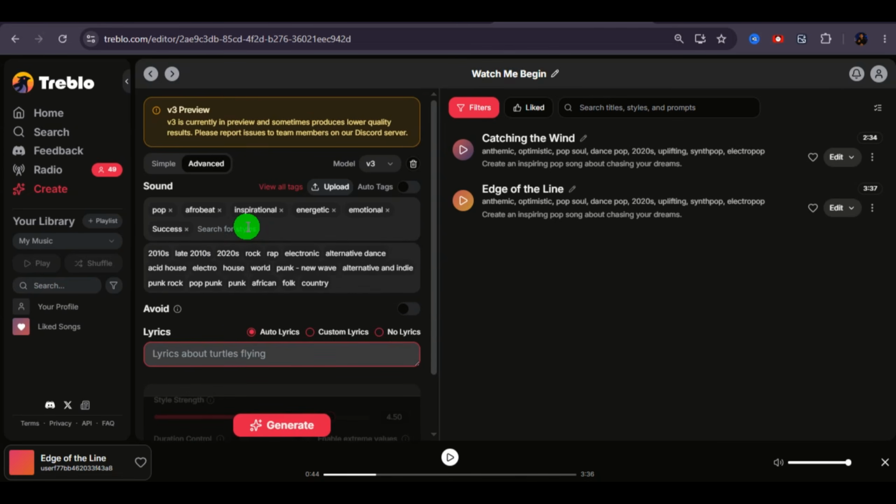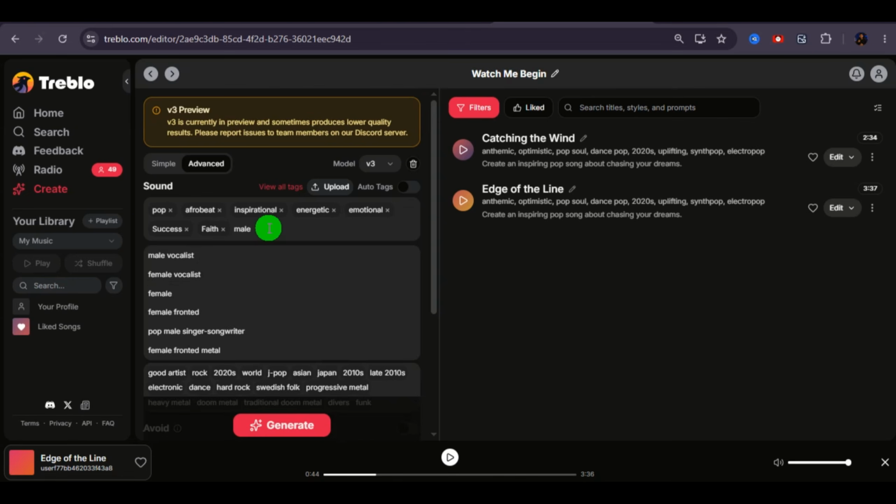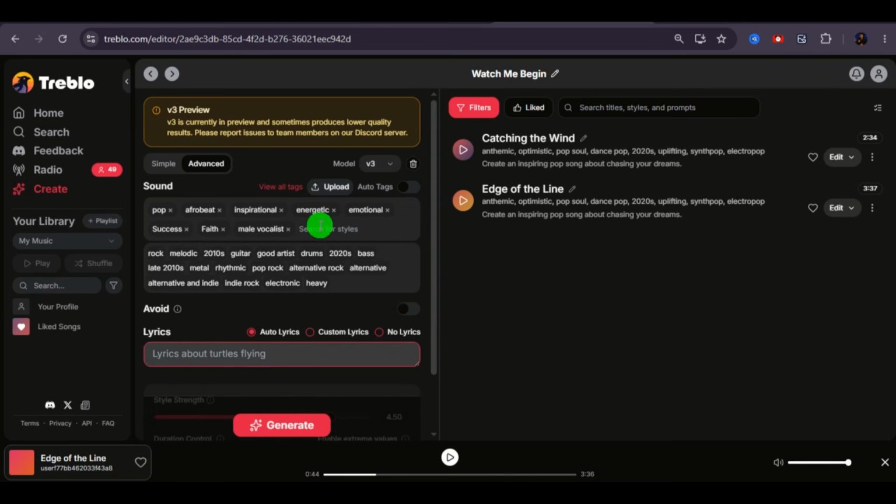Step 4. Select the vocal type. Now choose who should sing the song. You can select male vocal or female vocal depending on the style you're creating. For this example, I'll choose male vocal. This simple setting can dramatically change the final result.